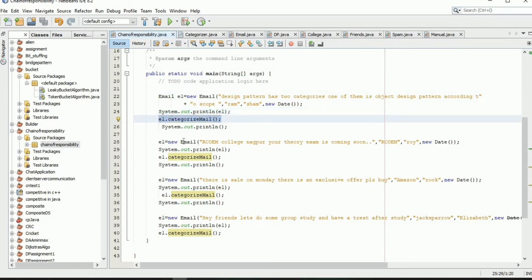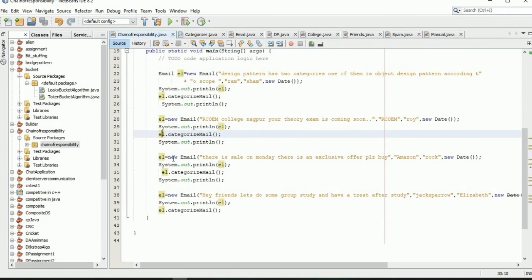After that, ev will point to a new email which accepts four arguments. The arguments are RCM College Nagpur, your theory exam is coming soon, and the sender is RCM and the receiver is Ron. And here we are passing the current system date. After that, we are simply printing the ev object and calling the categorize method of the object ev.